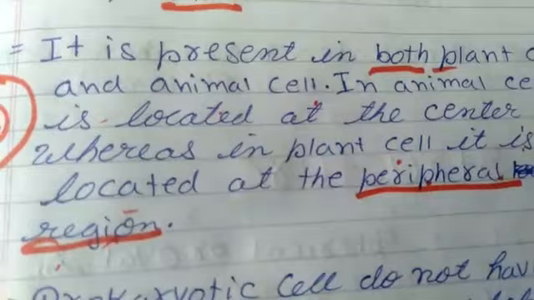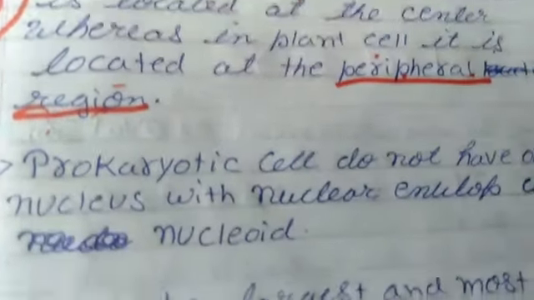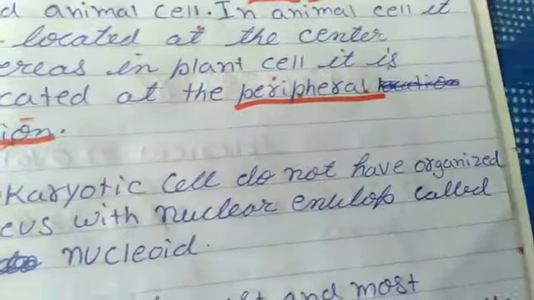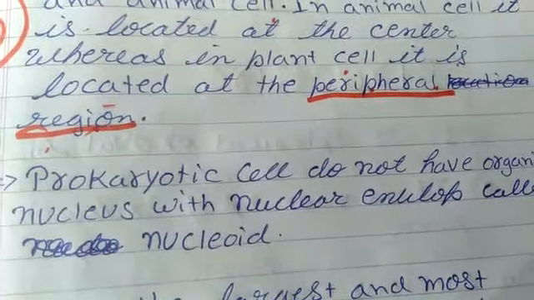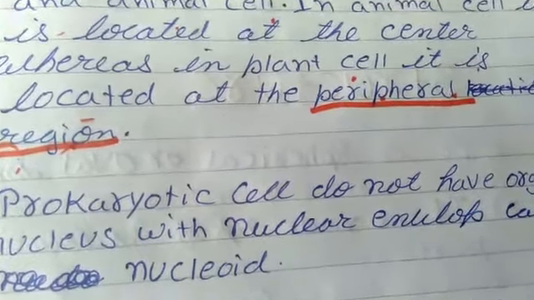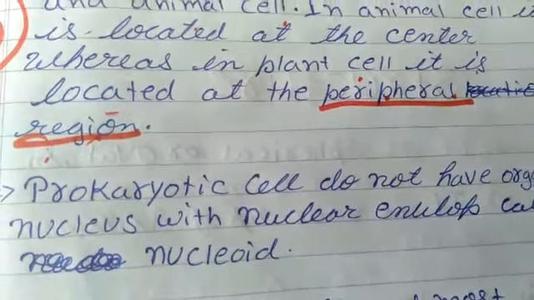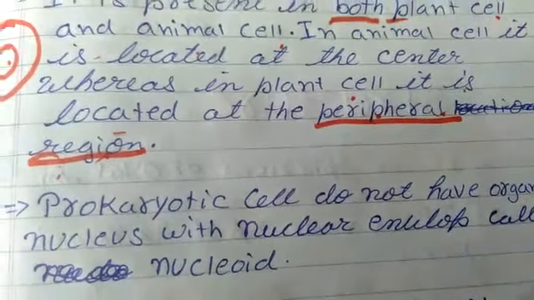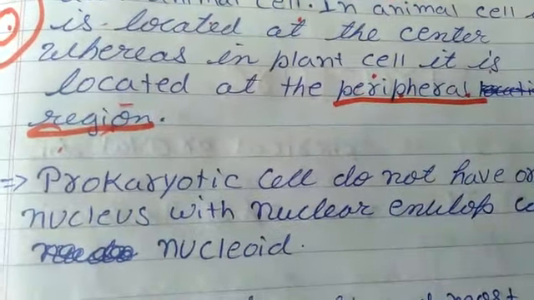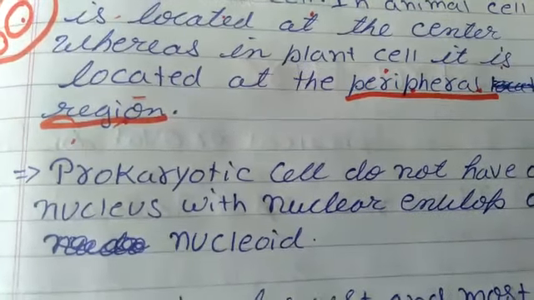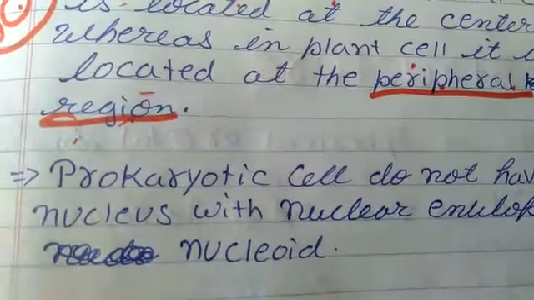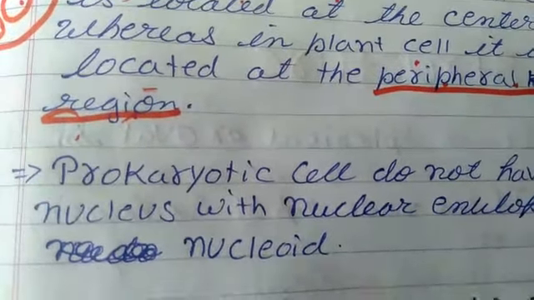Now in case of prokaryotic cells, we have discussed that the cell does not have an organized nucleus. Organized nucleus means nuclear envelope, the nuclear membrane, is not present. And whatever genetic material is there is just embedded in the cytoplasm in scattered form. So that is called the nucleoid in case of the prokaryotic cell.